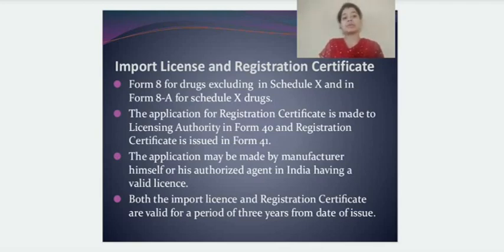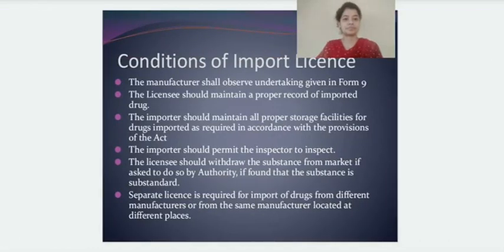The application may be made by the manufacturer himself, or it can also be made by any authorized agent of that particular manufacturer. Both the import license and the registration certificate are valid for a period of 3 years from the date of issue, and they can be cancelled anytime. If anyone is found doing offensive activity, then their license can be cancelled at any point of time.